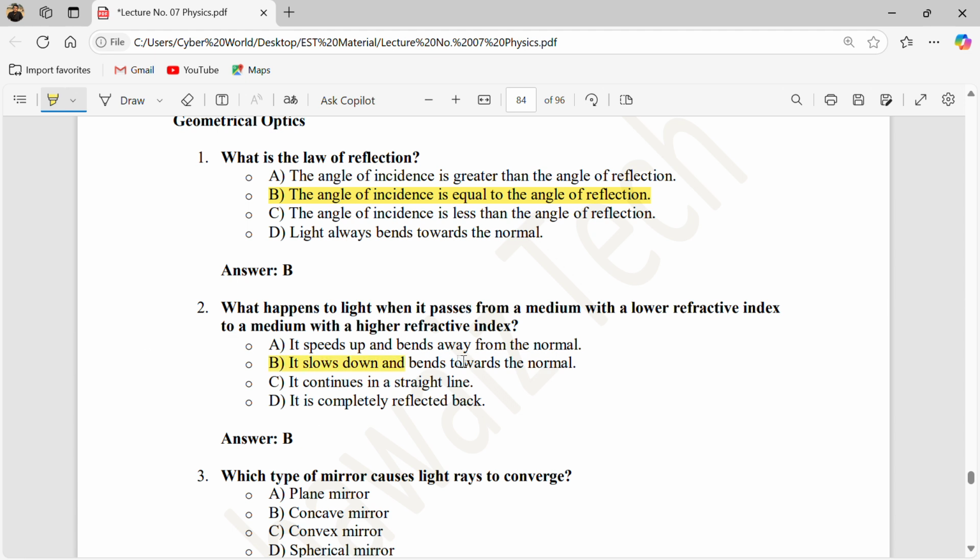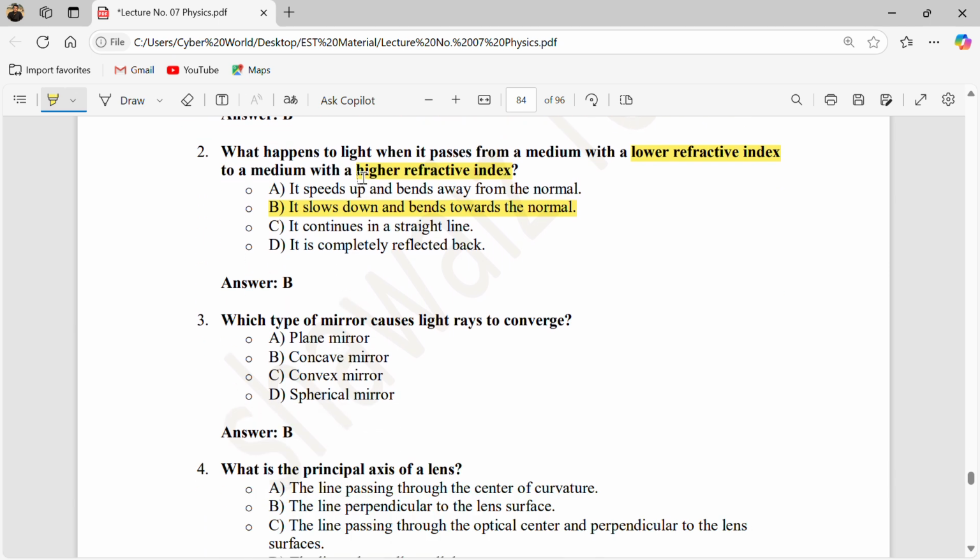This is the law of refraction, because light travels from a rarer medium to a denser medium, the denser medium having the higher refractive index and the rarer medium the lower refractive index. In the law of refraction, light bends towards the normal in the high refractive index, meaning the denser medium.